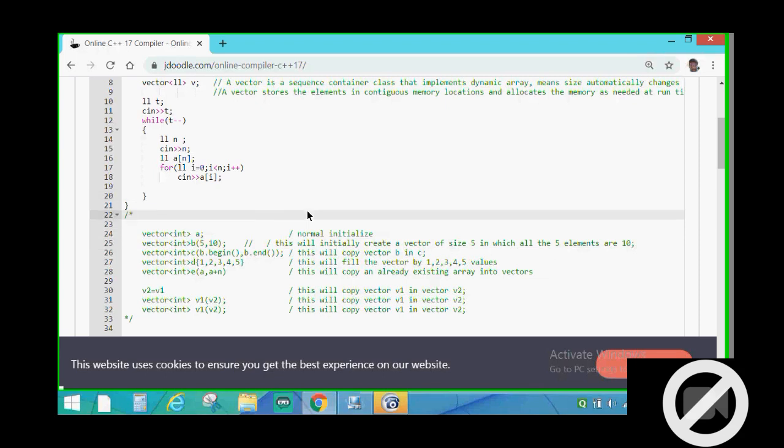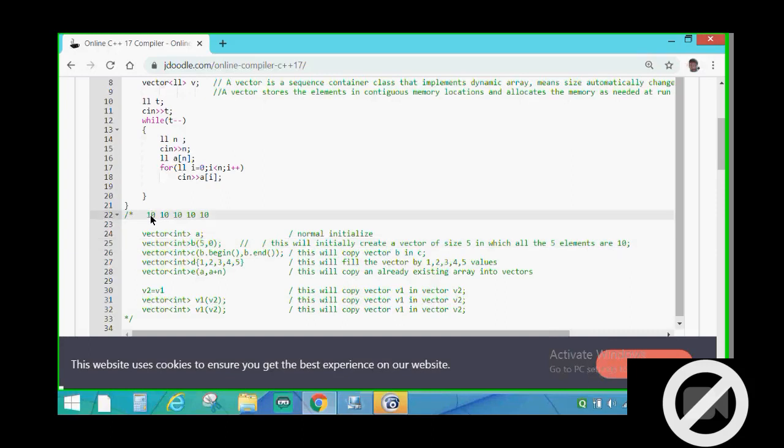Basically, you can understand it as it will make an array which will look like this: 10, 10, 10, 10, 10. Why like this? Because first we have to write the size, and second we have to write the value that all the elements will take. So if I write 0 here instead of 10, then all these elements will become 0, like this.